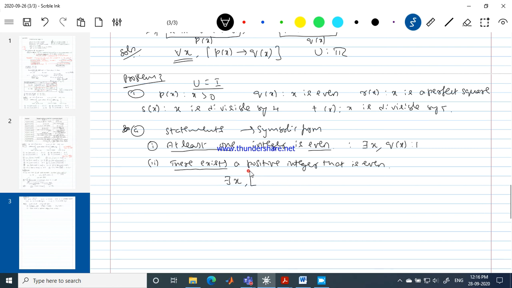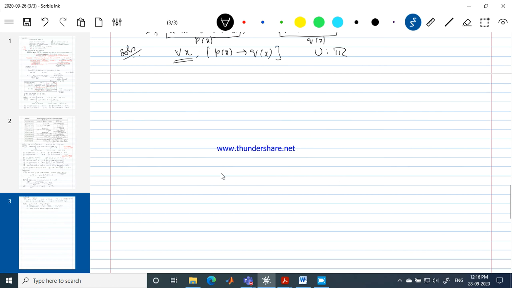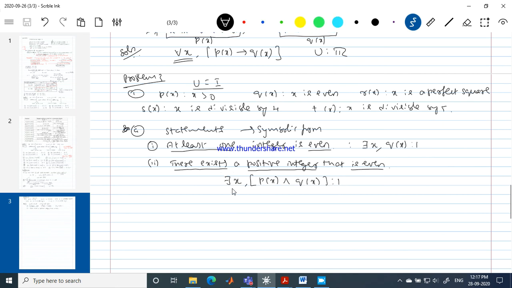Very good. Positive integer speaks about P of x, conjunction Q of x. That's all. And what is the truth value of this statement? We can find a positive integer that is even. If I take x equal to 2, it's enough for us to say it's a true statement. But if I write for all x, it fails. With respect to there exists x, it becomes a true statement.